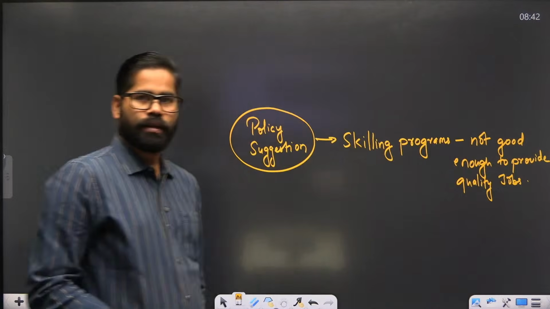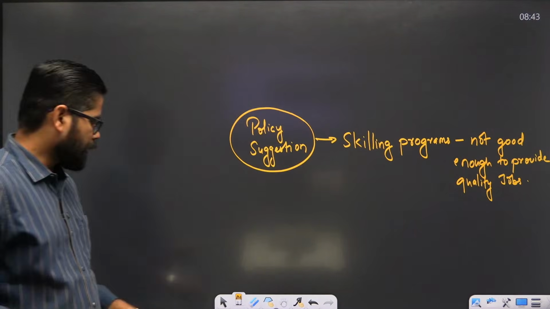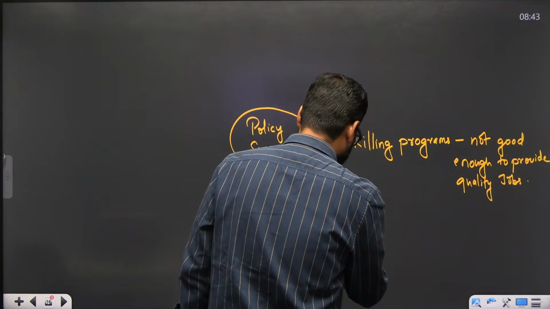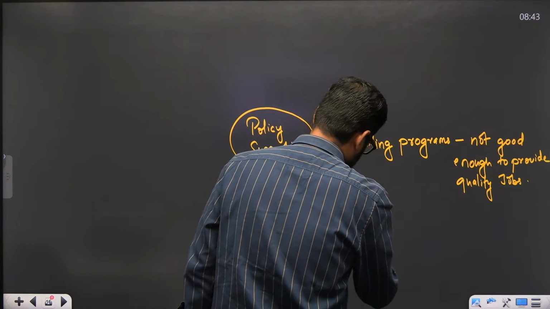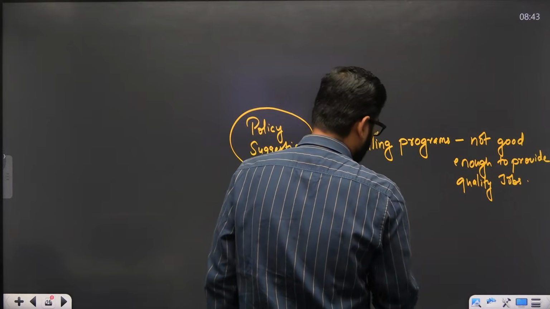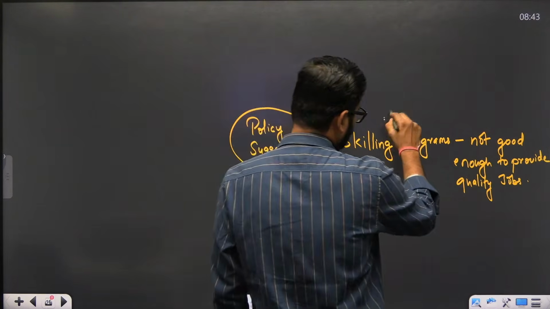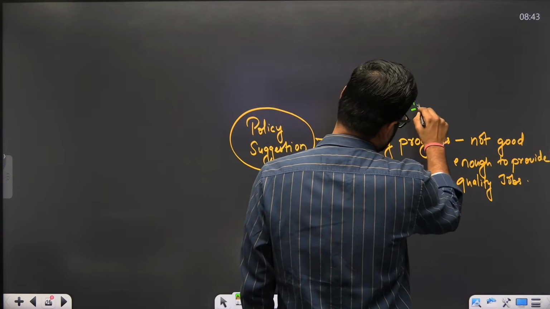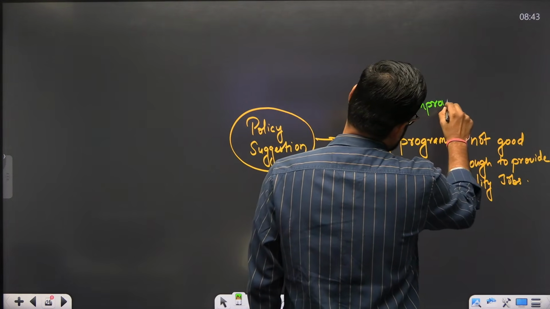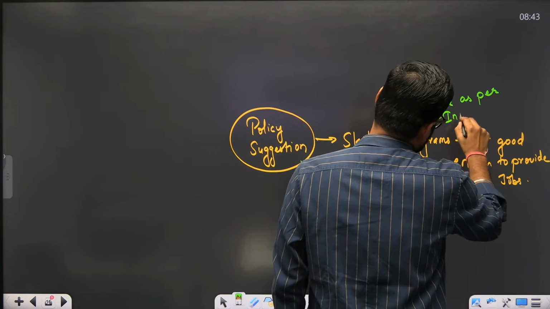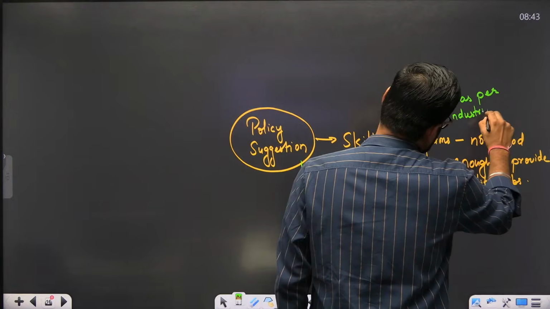Okay. This is one of the parts. Okay. So we have to improve as per industry standards.